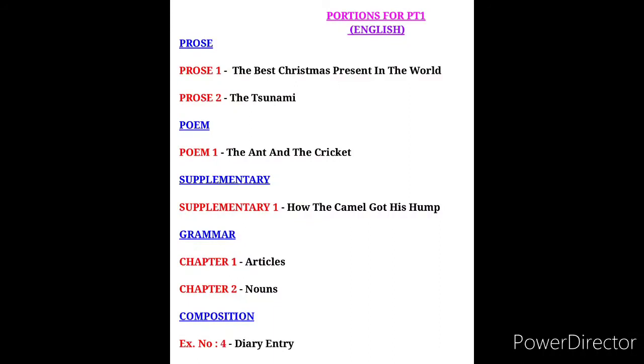Moving on to the supplementary reader, It So Happened. You're going to have the first supplementary. The title of the story is How the Camel Got His Hump. The next part is the grammar part. In the grammar area, you're going to have 2 chapters. The first chapter is articles, and the second chapter is nouns. And the last part is our composition area. There you're going to have exercise number 4, diary entry. So that's all from the portions for the periodic test 1 for English, children.